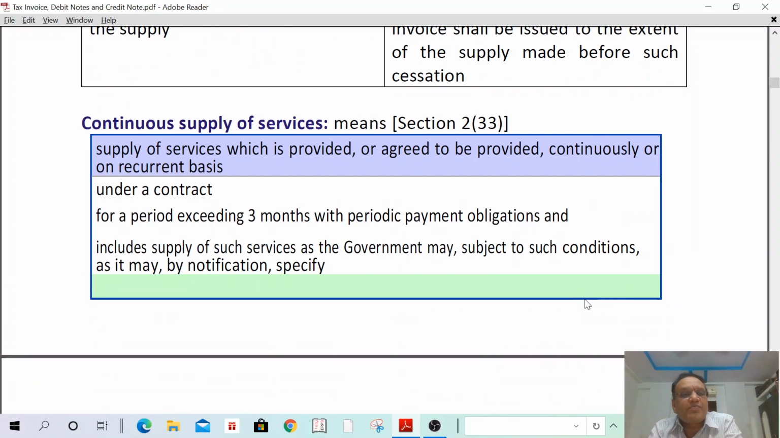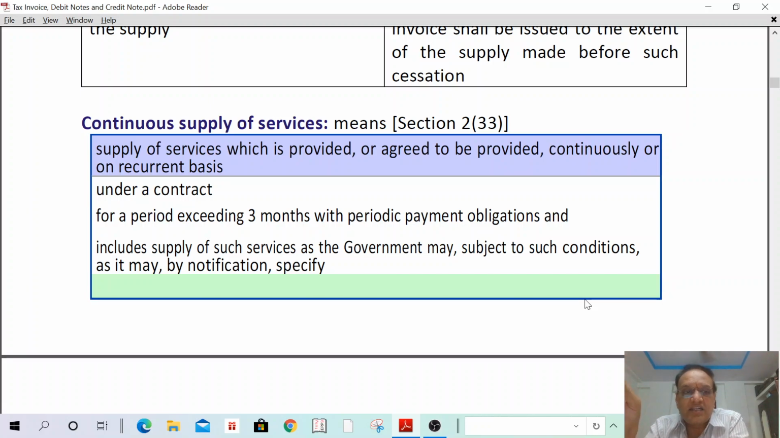What is continuous supply of service? In case of supply of goods, it is a continuous supply of goods. But here, continuous supply of services means supply of service provided or agreed to be provided continuously for a period of more than 3 months. If it is only 3 months, it is not a continuous supply. If it is exceeding 3 months, it is.